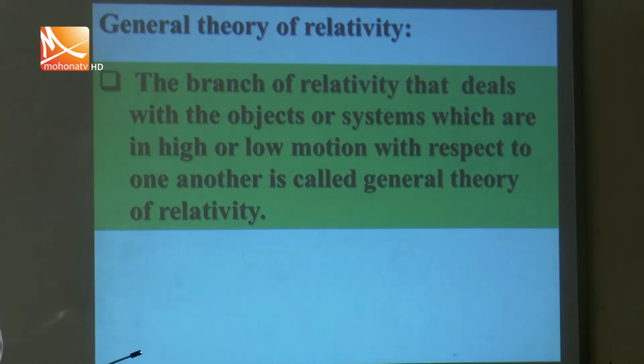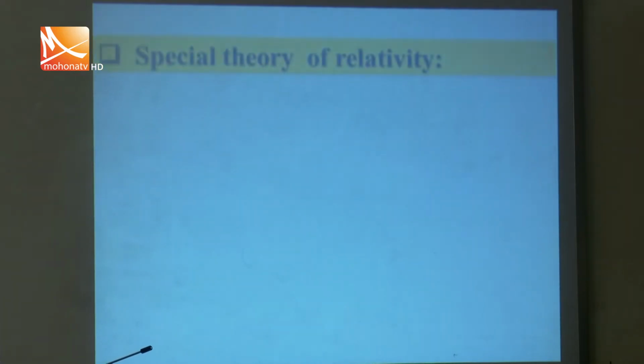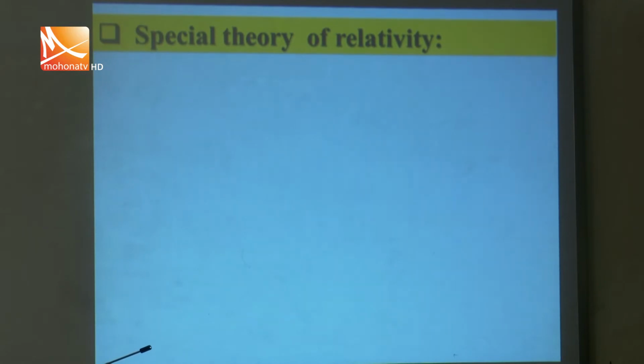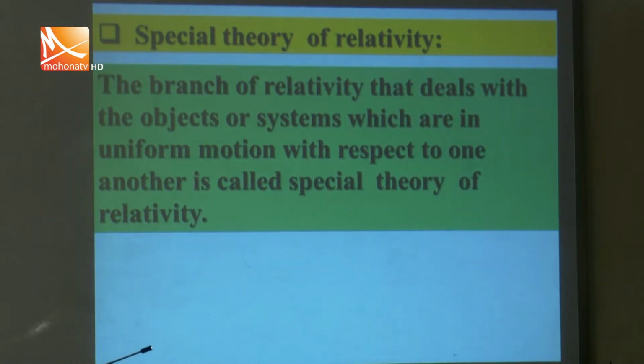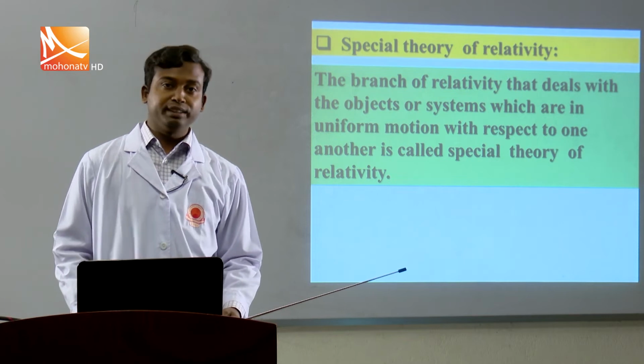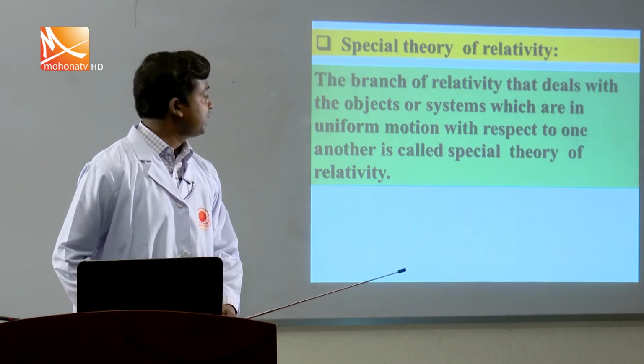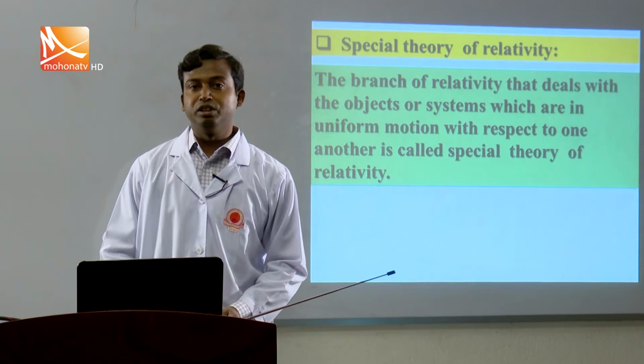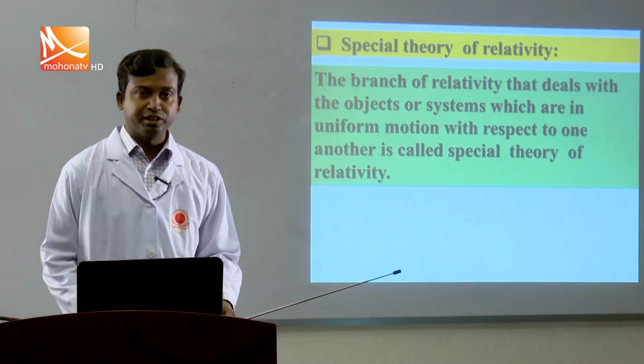So what is the other one? What is the special theory of relativity? The branch of relativity that deals with objects or systems which are in uniform motion with respect to one another is called the special theory of relativity. So my dear student, what is the difference between the special theory and the general theory of relativity? A question for you.